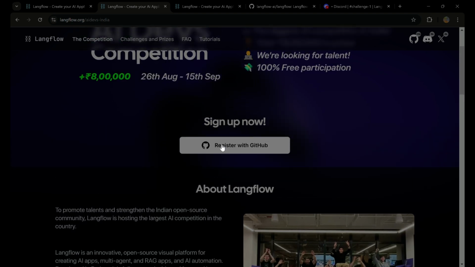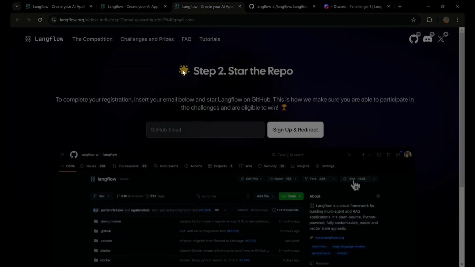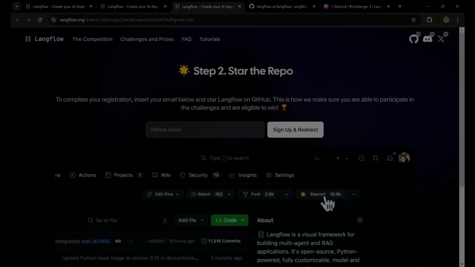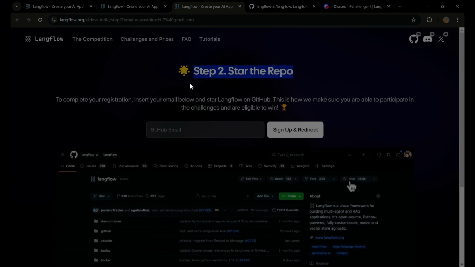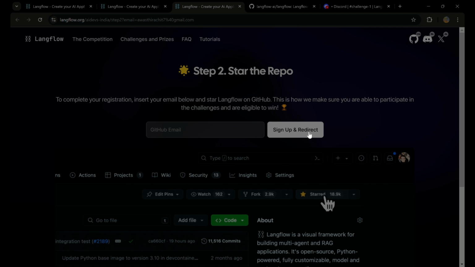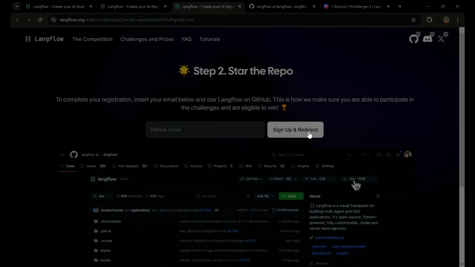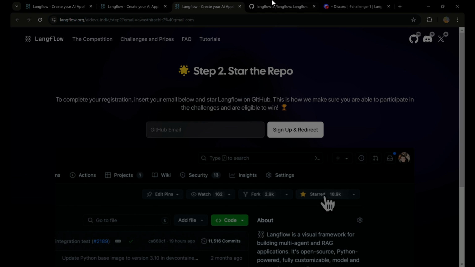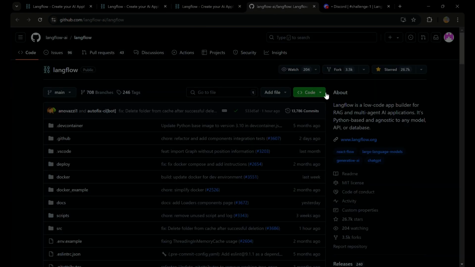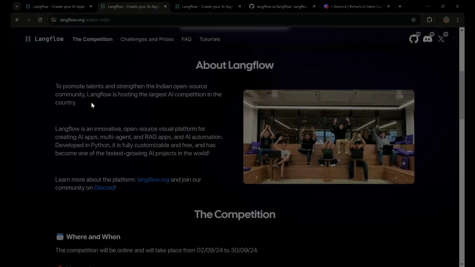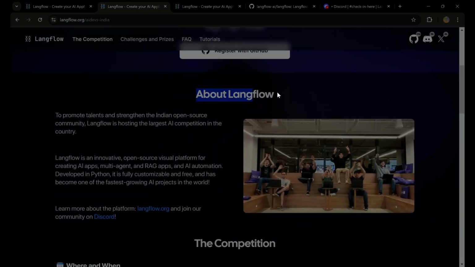You just need to click on this register with GitHub button and it will take you to another page, which is step 2 of the registration. You have to provide your GitHub email and sign in using your GitHub account. And once you have signed in, it will redirect you to the Langflow GitHub repository. And you just have to star the repository to get registered for the challenge. It's that simple. Once you have starred the repository, you will get an email confirmation and then you can go to the competition page.